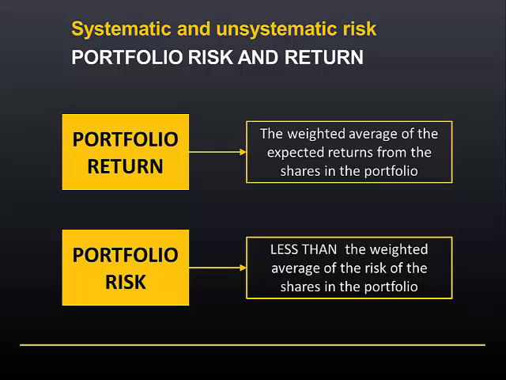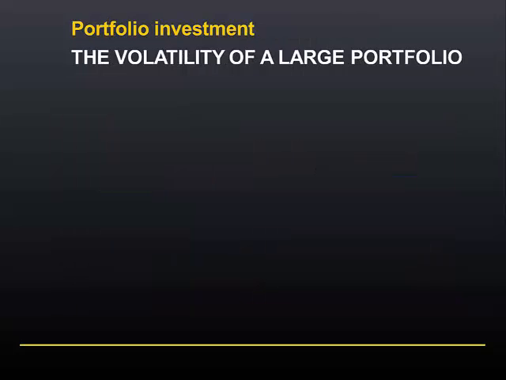As we saw in the module on the calculation of portfolio risk, it is less than the weighted average of the risks of the shares in the portfolio. This is because of unsystematic risk. The implication of this is that we should be able to eliminate all unsystematic risk if we have a large enough portfolio. But how many shares or other investments do we need to achieve that?